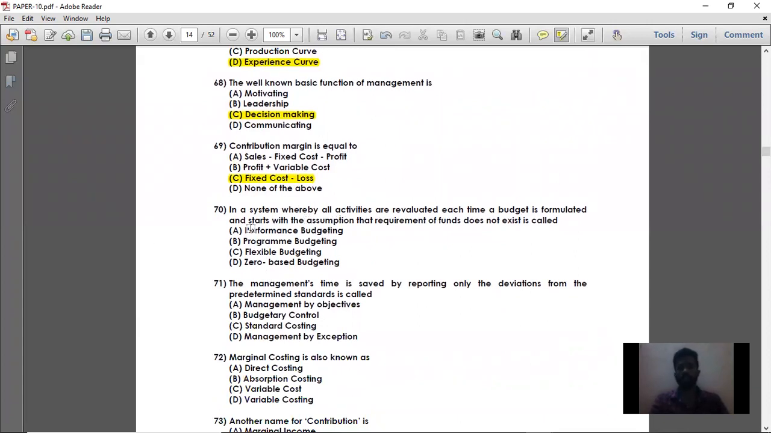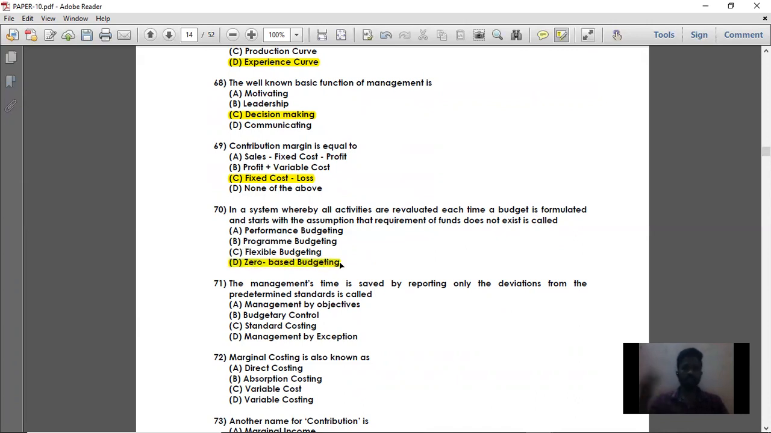Moving on to question number 70. In a system whereby all activities are re-evaluated each time a budget is formulated, and which starts with the assumption that the requirement of funds does not exist, that is called zero-based budgeting.